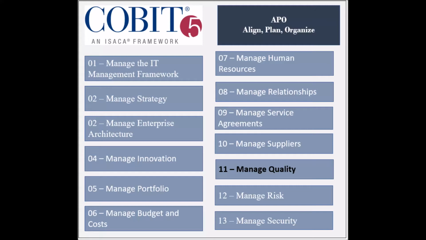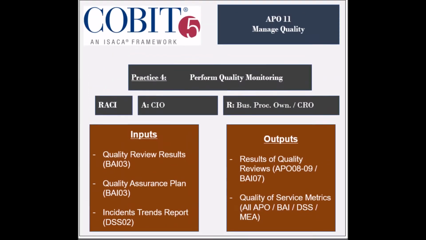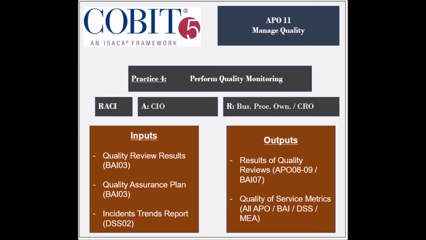The 11th process of the Align, Plan and Organize domain, called Manage Quality, has 6 practices. The 4th practice is to perform quality monitoring and control. The entities that are responsible for this practice include the business process owners, the chief risk officer, and the IT service manager. The entity that is held accountable is the chief information officer.